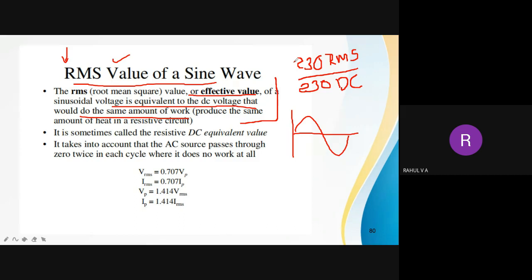So it is a DC equivalent of AC waveform. RMS is the DC equivalent of AC waveform. It will do the same amount of work as the same DC voltage does. Or RMS value is sometimes called DC equivalent value.